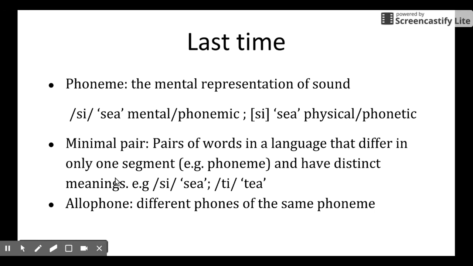Okay, and another concept: minimal pairs are words in a language that differ in only one segment and have distinct meaning. So, for example, we have C and T. The only distinction is the initial consonant, and we have different meanings. And then allophones, as we can see, the same phoneme can be realized as different phones. So all the phones are the allophones of the same phoneme.